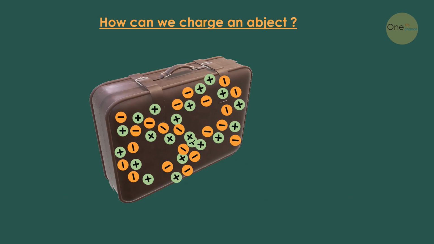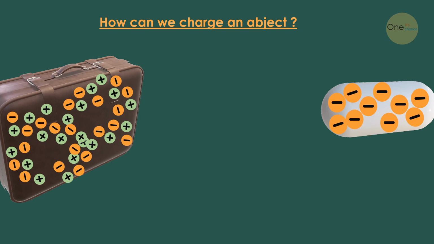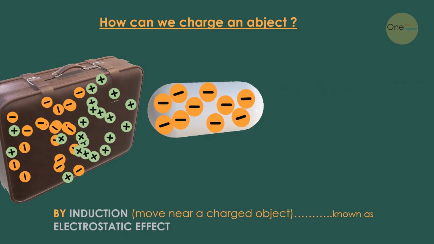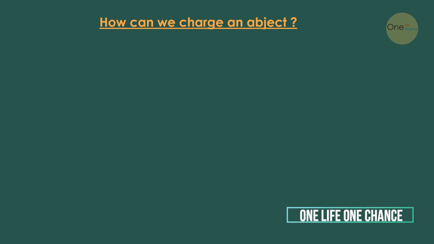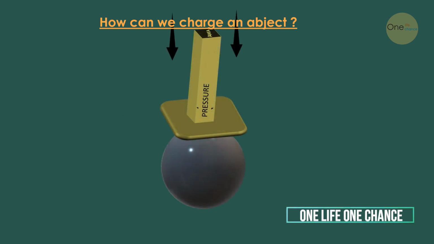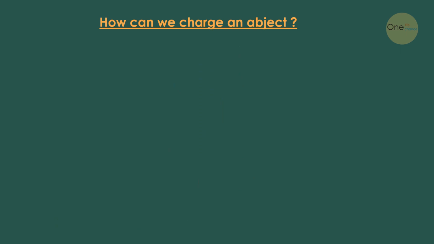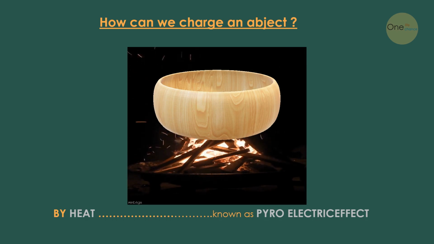In the second method, we take a neutral body and make it charged by induction. It is known as the electrostatic effect. In the third method, when we apply pressure on an object, it becomes electrically charged. It is known as the piezoelectric effect. In the fourth method, when we apply heat, it becomes charged, which is known as the pyroelectric effect.